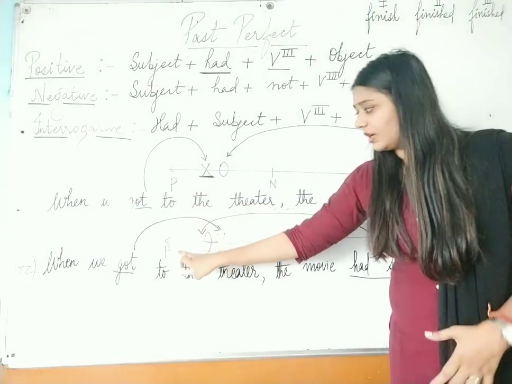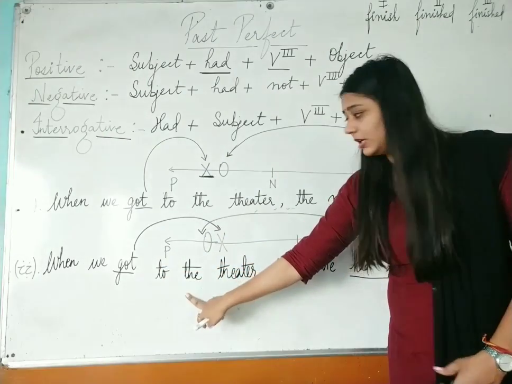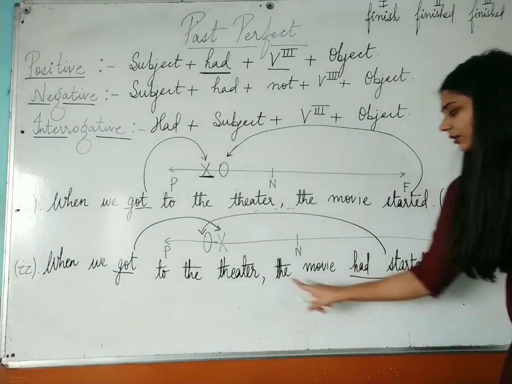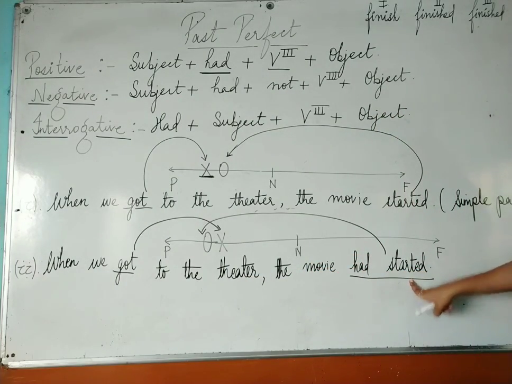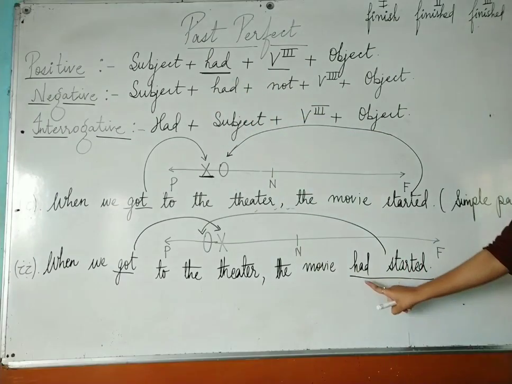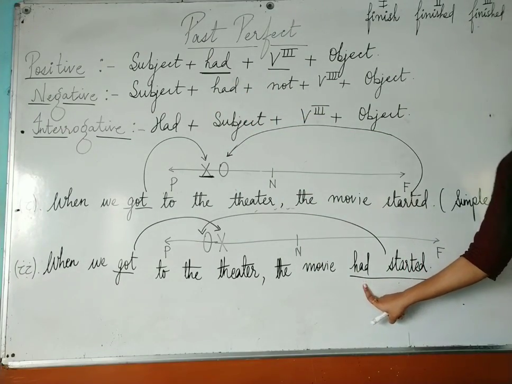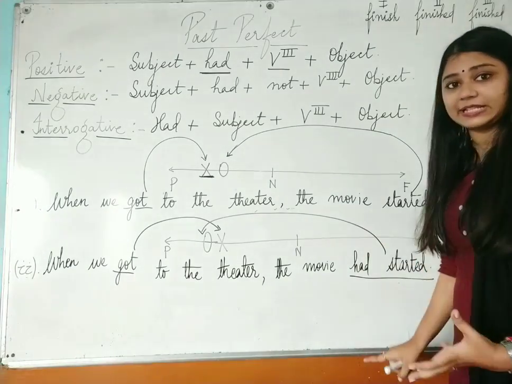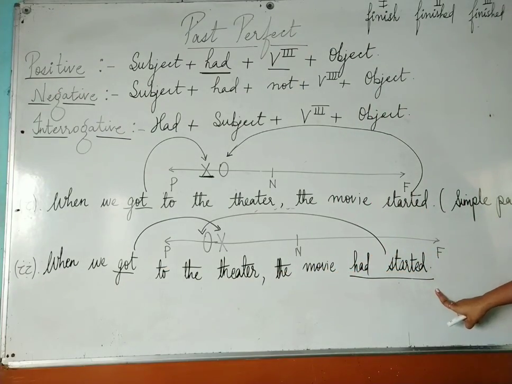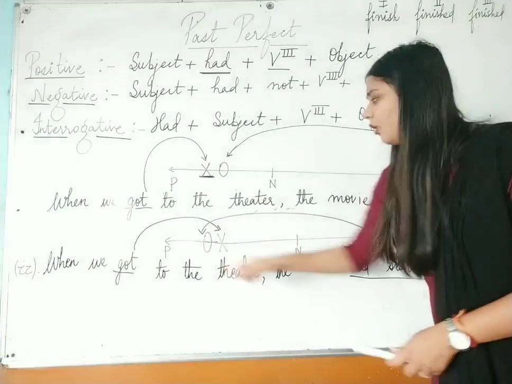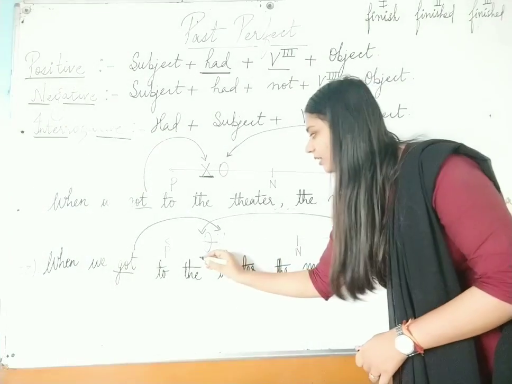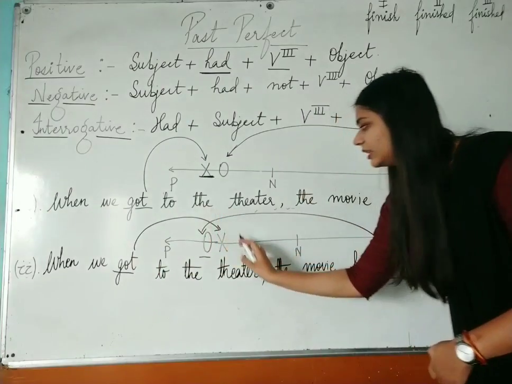But if you see the second example, it says when we got to the theater, the movie had started. This is your past perfect tense because you have used had as an auxiliary verb over here. Moreover, try to understand the sentence. The sentence is saying when we got to the theater, the movie had started. That means the movie had started before, and then we got to the theater.